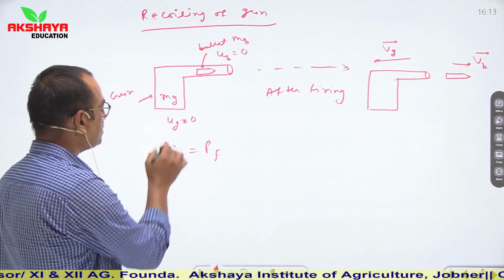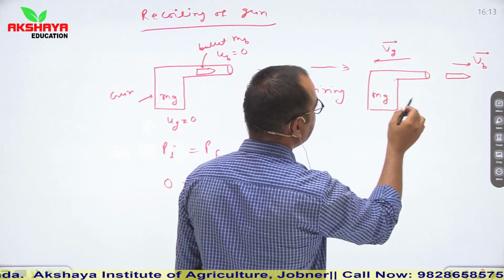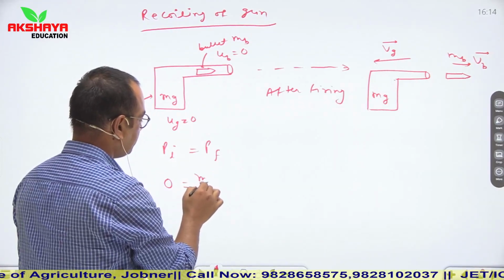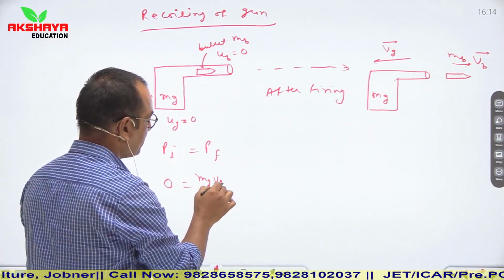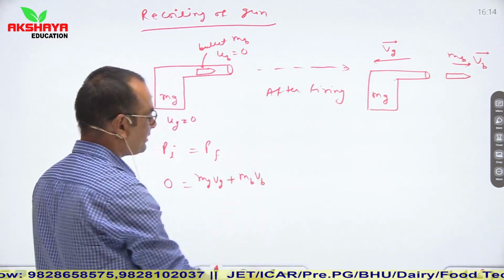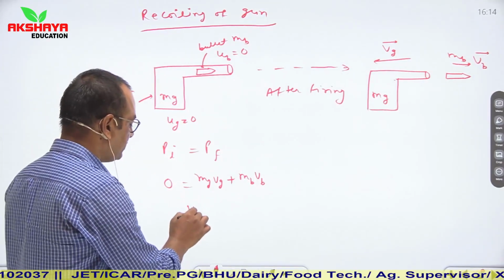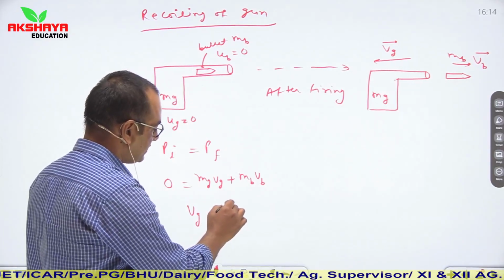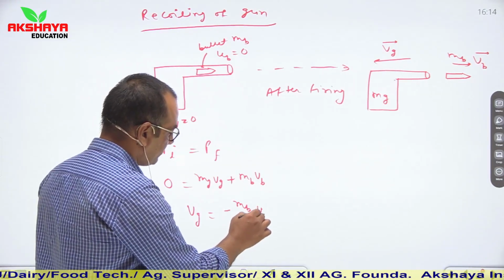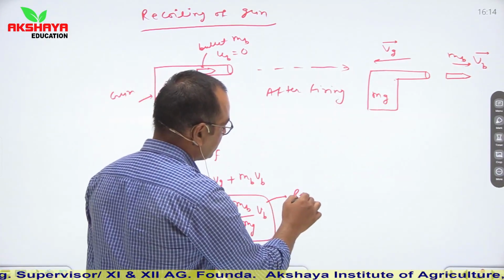Initial momentum is 0 here, and final momentum is, let us say, mass of gun, which remains constant, mg, and mass of bullet, which remains constant, mb. So mass of gun into velocity of gun plus mass of bullet multiplied with velocity of bullet. We have to find Vg. Vg is known as recoil velocity. So here Vg is equal to minus mb upon mg into Vb. So this is the relation of recoil velocity.